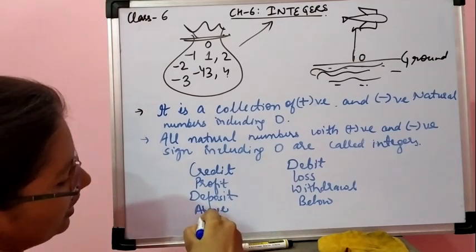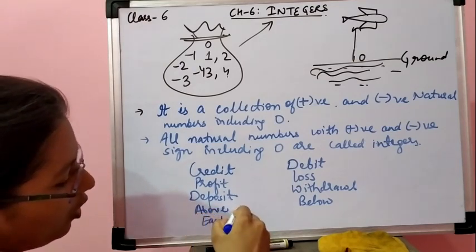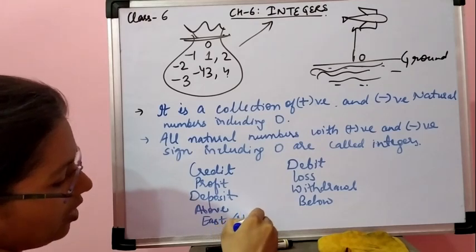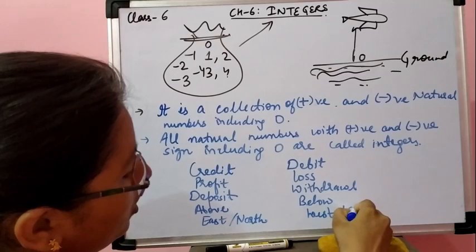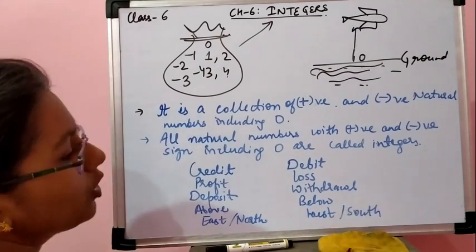Sometimes I am going in east direction or north direction, or sometimes I have to go in west or south direction.